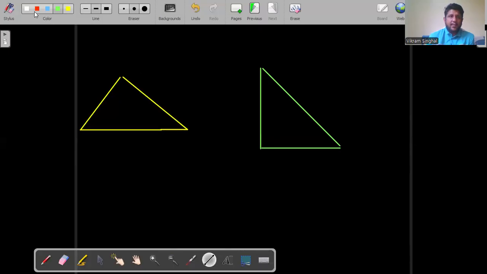This is the second triangle. For instance, this is again A, B, and C, and this is P, Q, and R. These are two triangles.